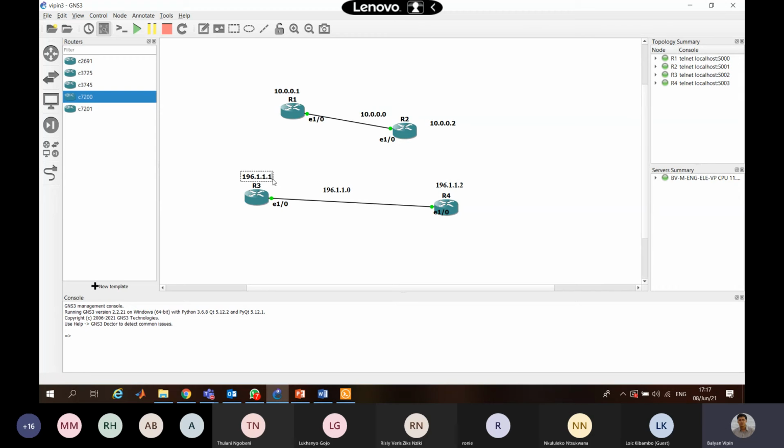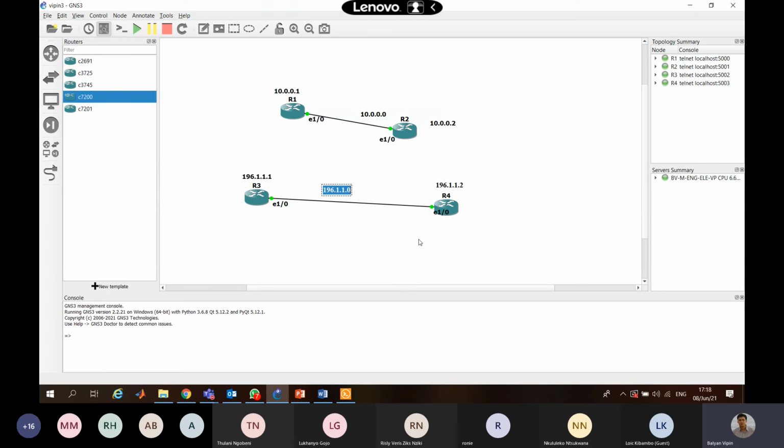196.1.1.1 will be same. This will be same. This will be same. The only thing which might be different here will be your subnet mask, depending on, let's say, the number of hosts. So it will be different. You have to enter that value here yourself, and you just have to use this figure, not the above one. You just have to use this R3 and R4 one to show your subnets there.